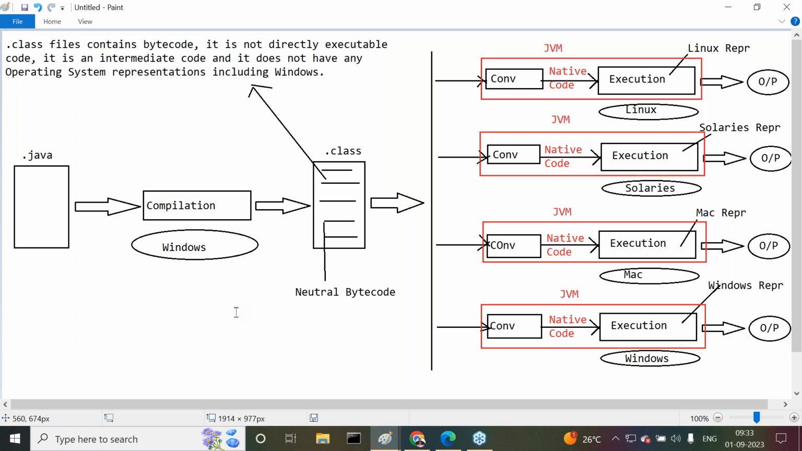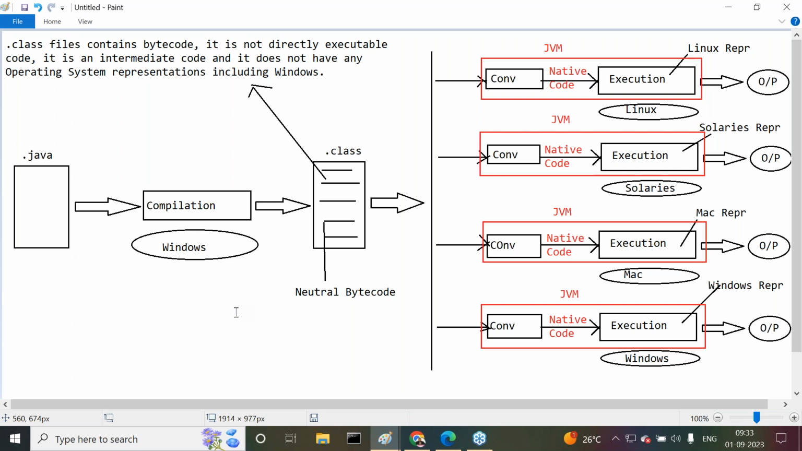This is a slogan for Java. Write once, run anywhere. What is the meaning of it? Write once means writing the program and compiling one time. Execute any number of times anywhere. In any operating system, we can run our application. Remember that one also.